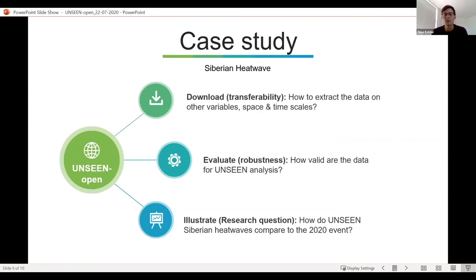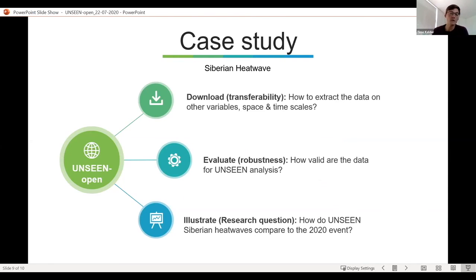And next up, we're thinking of redoing this workflow for the Siberian heat wave that we're facing now. So it would be really interesting to see whether SEAS5 in this unseen method can simulate events such as the 2020 event, and then how this large sample of events compares to the one we're facing now.